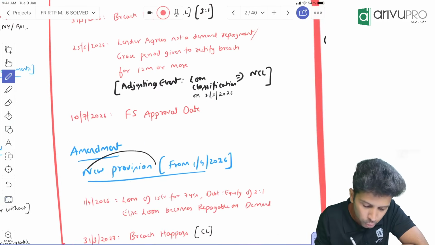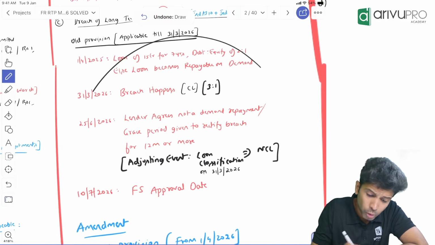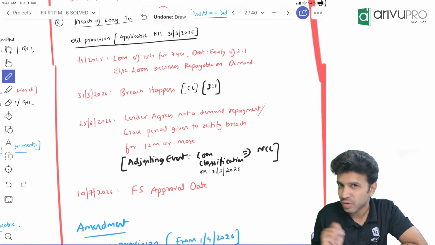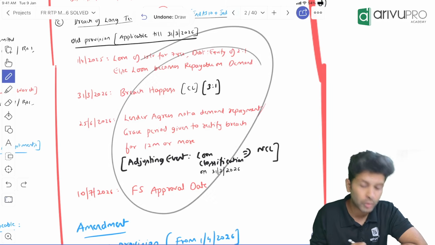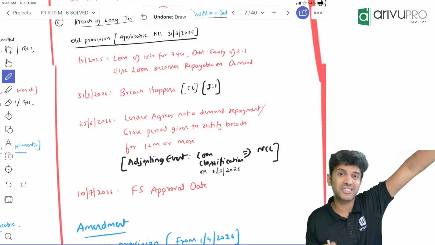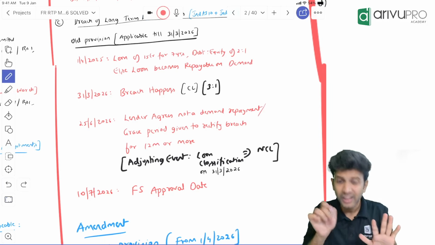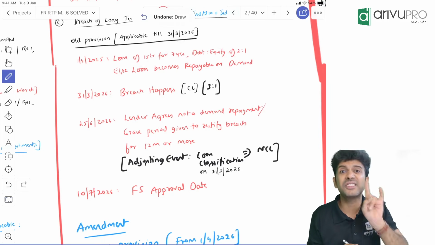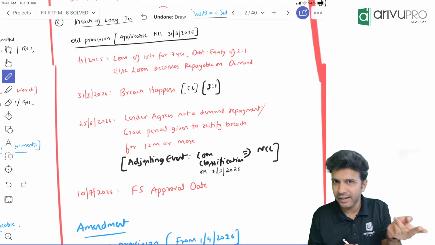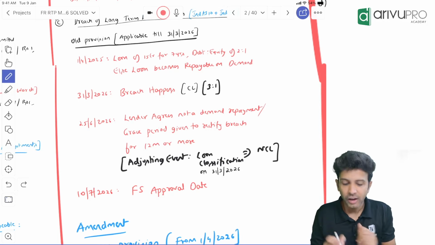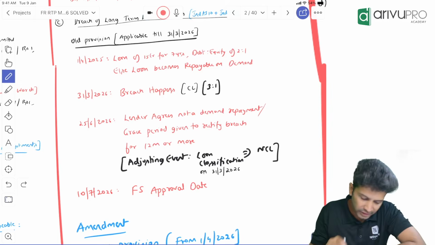Now, what about the new provision? If you remember, I had told you this is a carve out. In class, when we did a question, I said this is a carve out, meaning IFRS says something, Ind AS is saying something else. I told you in class, as per IFRS, it's a current liability. As per India, we have interpreted this to be a non-current liability, is what I told. That is what is the amendment.